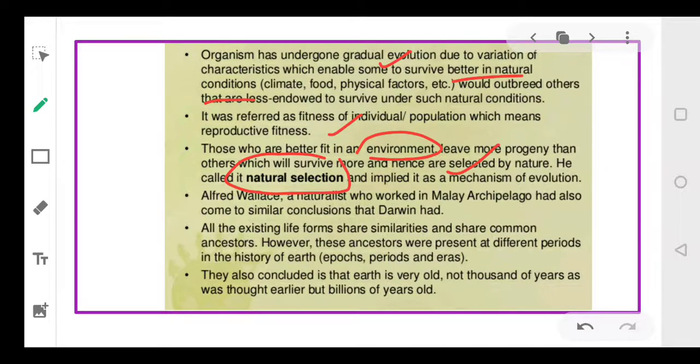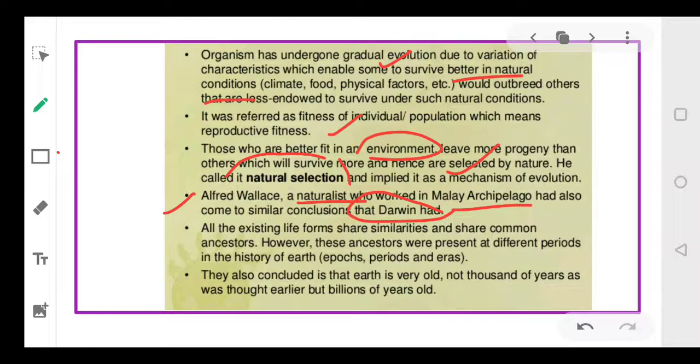And at the same time, there was another scientist called Alfred Wallace. Alfred Wallace was a naturalist. He also worked in the Malay Archipelago islands, and he also observed similar things. He also drew similar conclusions as those drawn by Darwin.